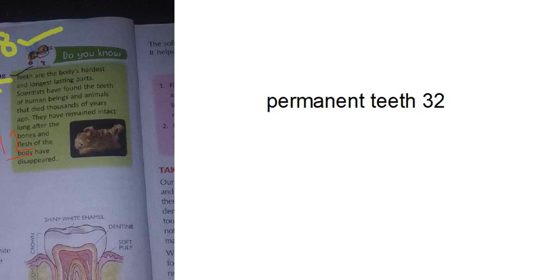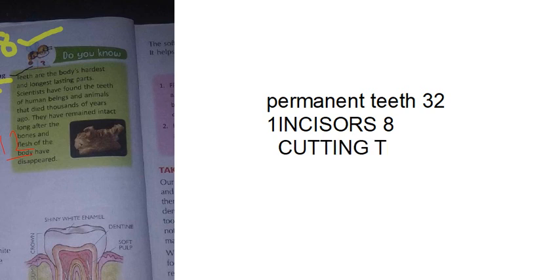First type is what? Incisors. How many incisors do we have? You should say 8. 4 in the upper jaw, 4 in the lower jaw. What is the other name of the incisors? You should say incisors are also called cutting teeth.